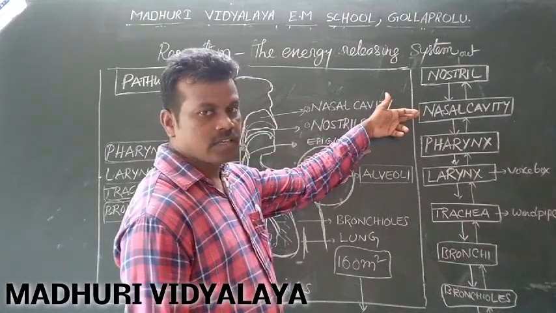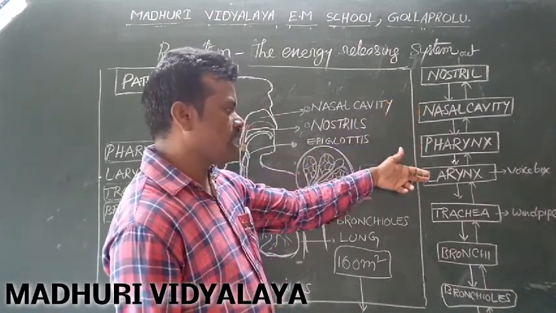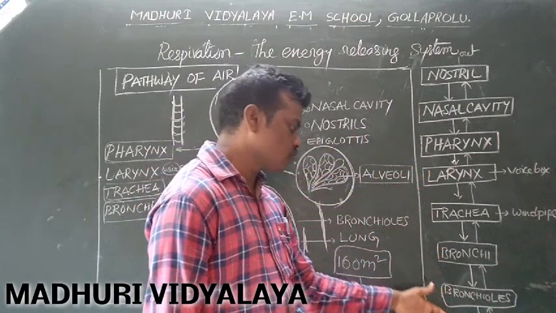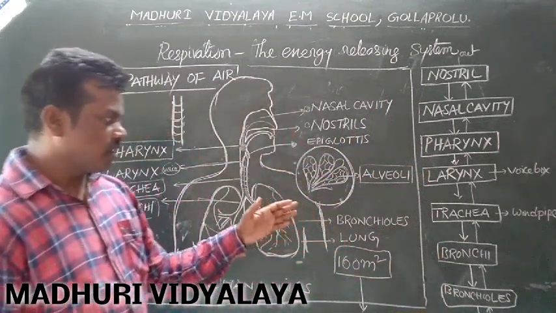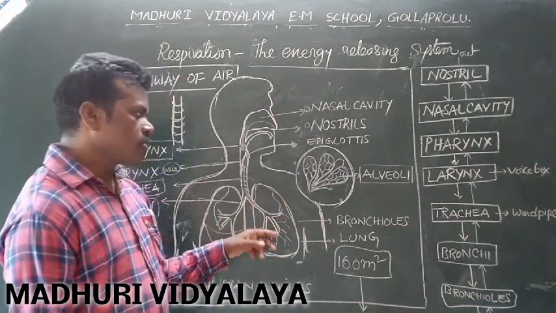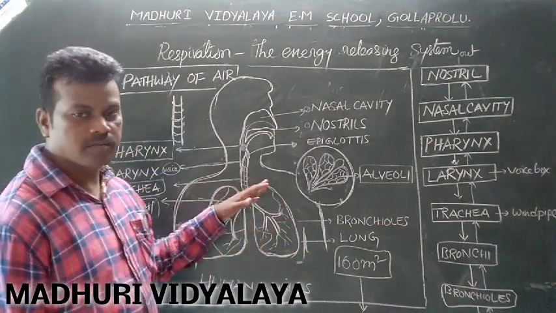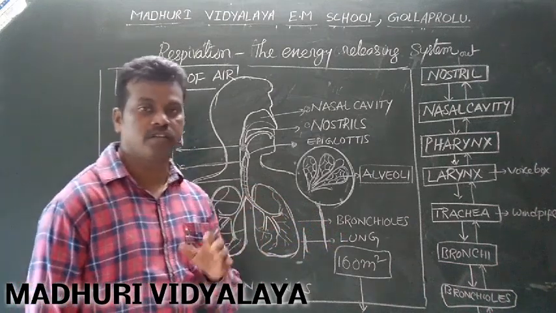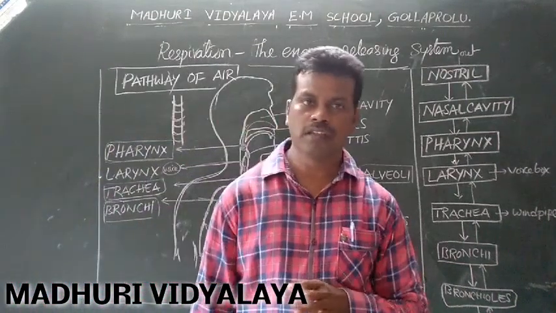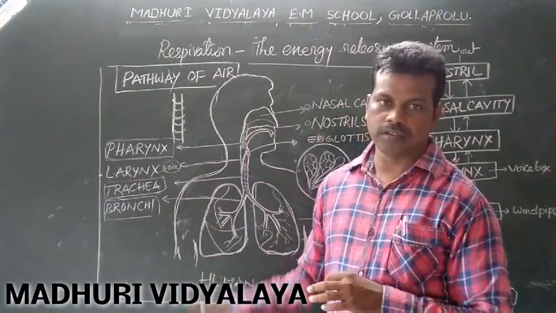Nasal cavity, structure of the nasal cavity, pharynx, larynx, trachea, bronchi, bronchioles, alveoli and bladder. Definitions you have to write. As well as practice the diagrams and important points in your CW. Keep it with you properly, which is very important. Okay, thank you.